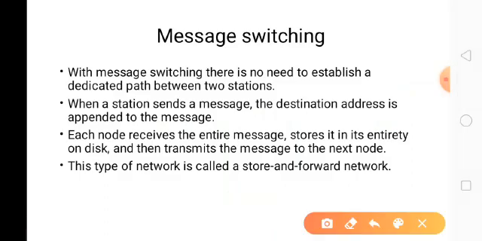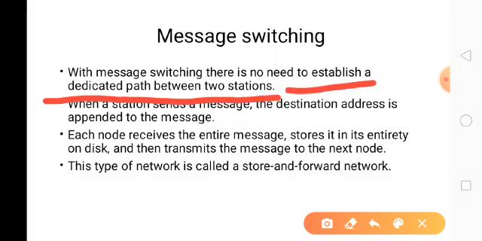Okay, see here, no need to establish the path between two stations. Why? Because here the destination address is stored in the message, so each node receives the message, stores it, and reads this address. Each node finds the address and forwards it to the next node.